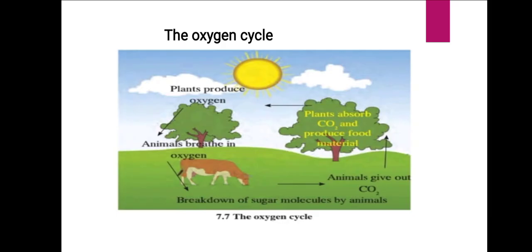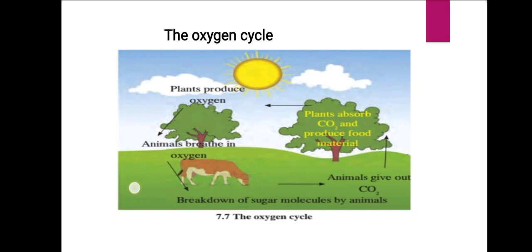Circulation and recycling of oxygen within the biosphere is called the oxygen cycle. What happens here? Circulation and recycling of oxygen takes place within the biosphere. This is known as the oxygen cycle.